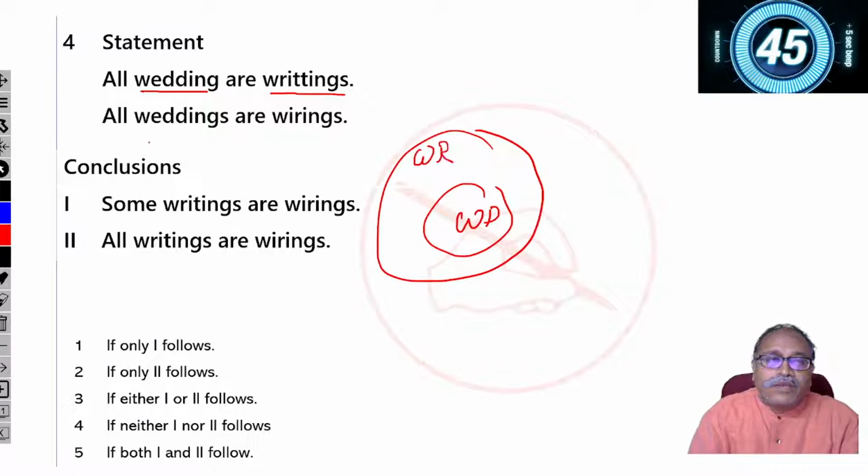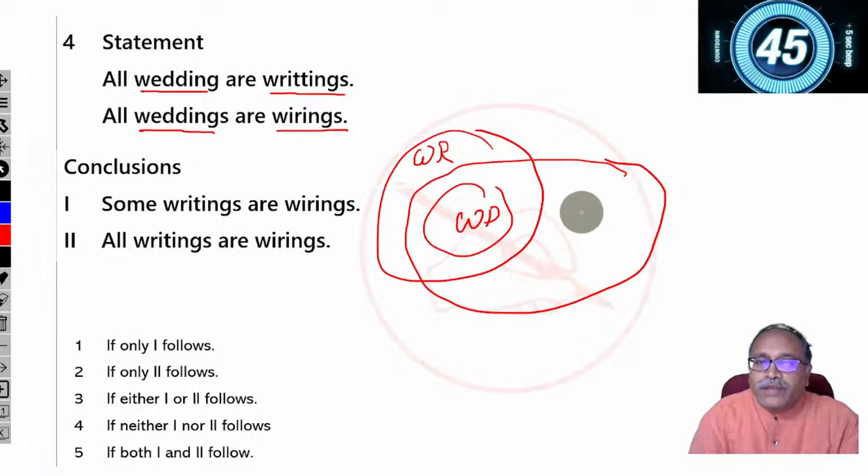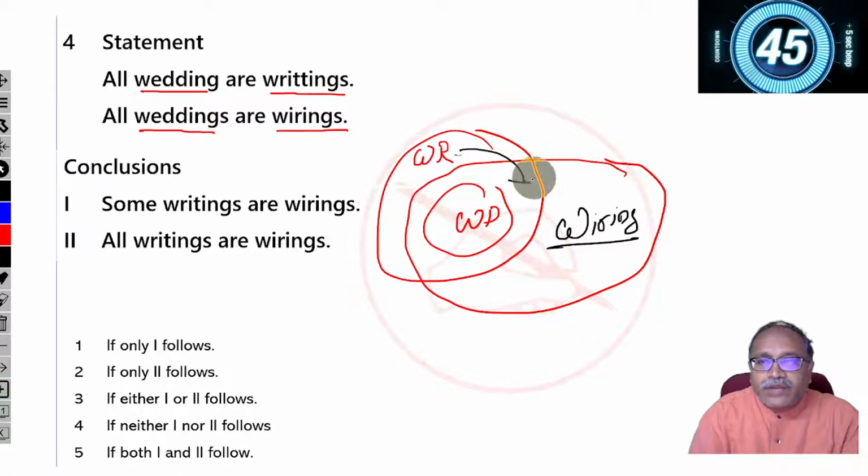And here it says all weddings are wirings. Now I can see that this is writing and this is wiring.